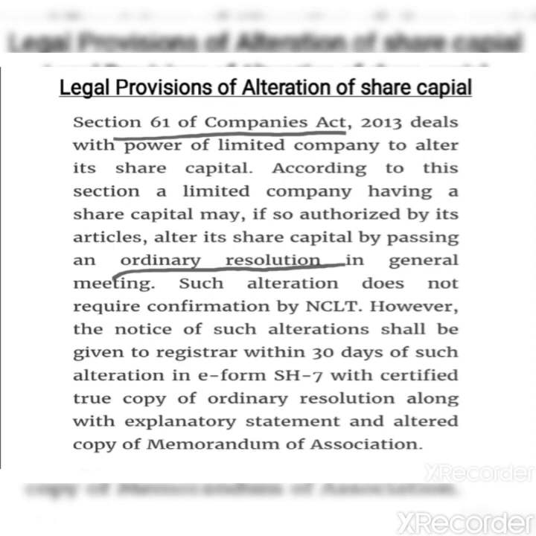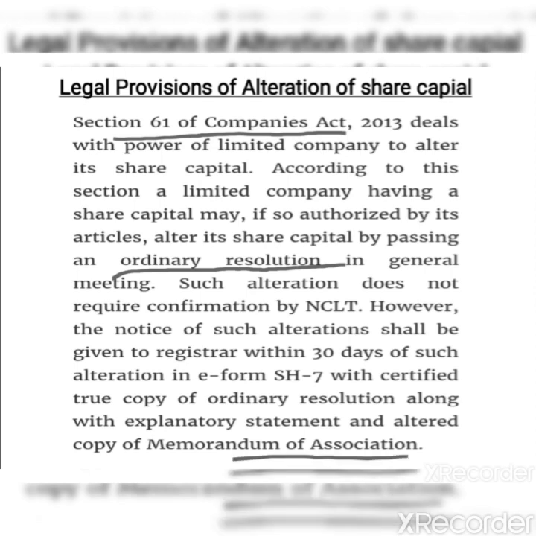Such alteration does not require the confirmation by NCLT. NCLT stands for National Company Law Tribunal, which means court. However, the notice of such alteration shall be given to the registrar within 30 days of such alteration in e-form SH7 with a certified copy of the ordinary resolution along with the explanatory statement and the altered copy of the memorandum of association. So these are the legal provisions of alteration of share capital.